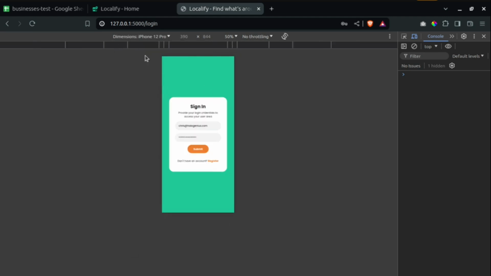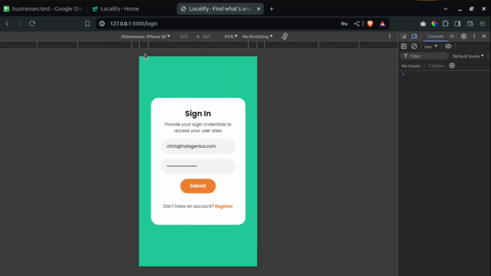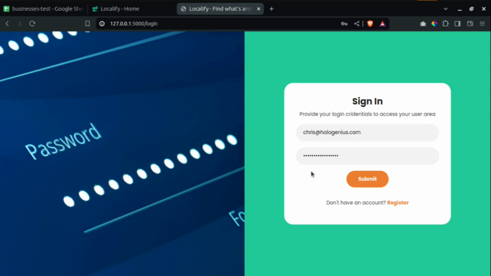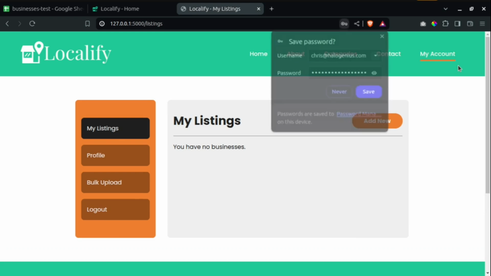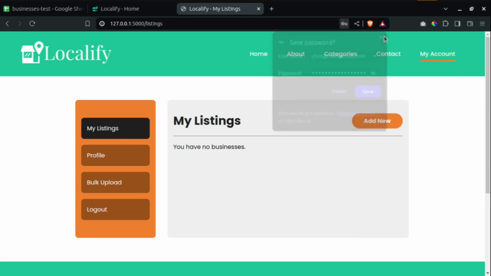So on major screens, all screens, it works fine. So let me go back here, submit. So you can see login successful, redirecting to login page. So now it is telling me you have no businesses, because obviously I've not created any business for now. I've shown you how this logout is going to work. Just click on it and you are logged out. It will take you back to the home page.